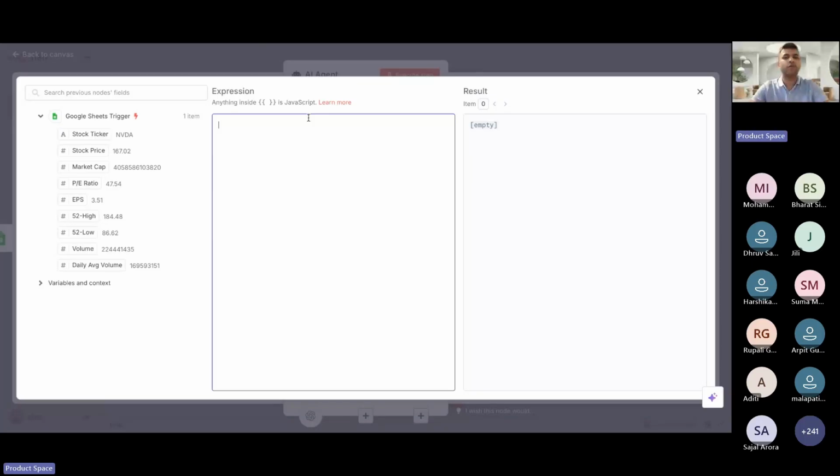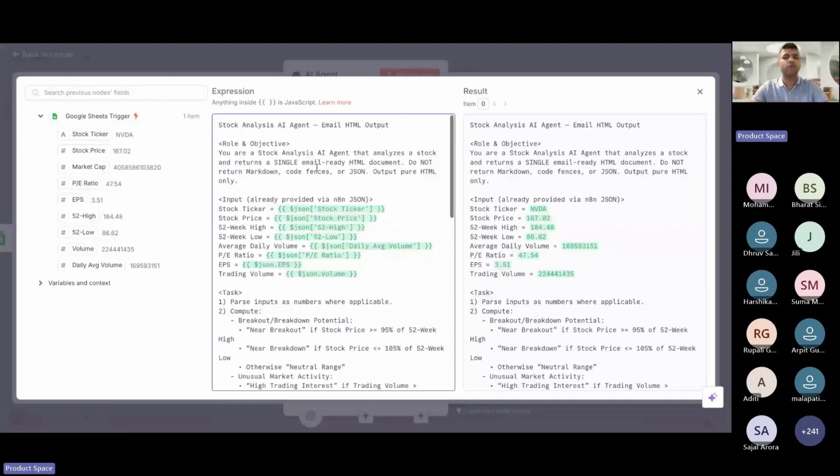How many of you want to build it along with me? You can say yes in the chat. I will give you this prompt as well. You can just quickly try it if it works for you.